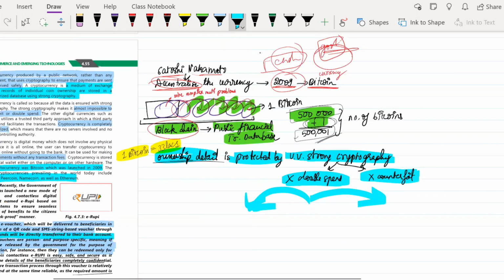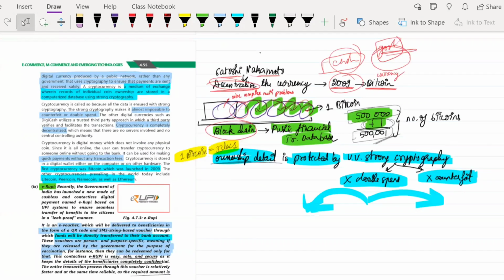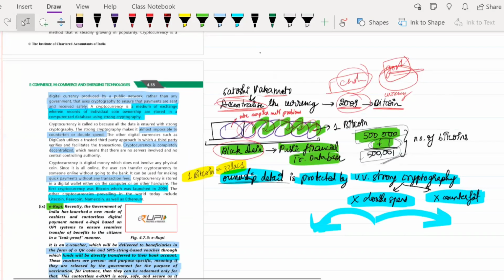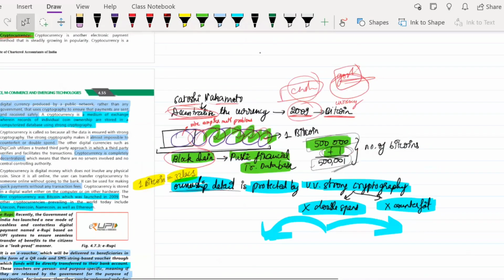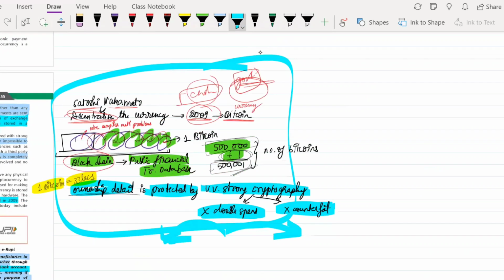So this is basically an outline of Bitcoin. There is a lot more that you need to understand to get an idea of it. To understand the text which is given in the book, I explained this to you. Bitcoin was the first invented coin. After that, you have Litecoin. I think there are 2 to 3 more forms. Right now, there are a lot of other kinds of these coins.